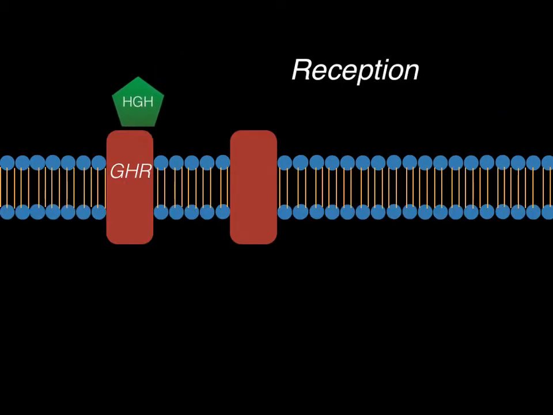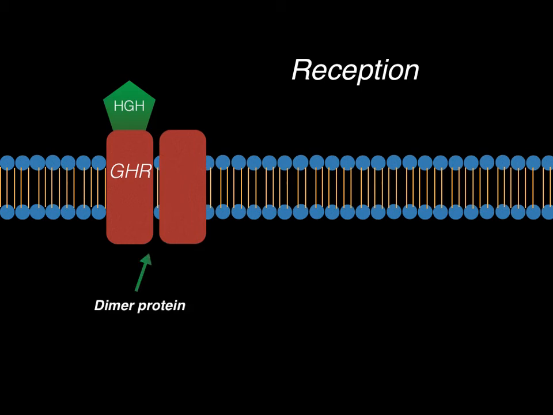Reception. HGH binds to the growth hormone receptor and stimulates a response. The receptor is a tyrosine kinase receptor. A dimer protein is formed when the HGH is received.